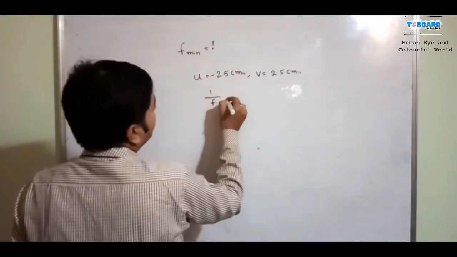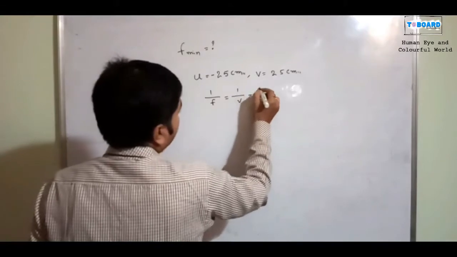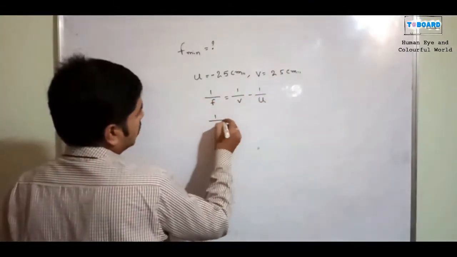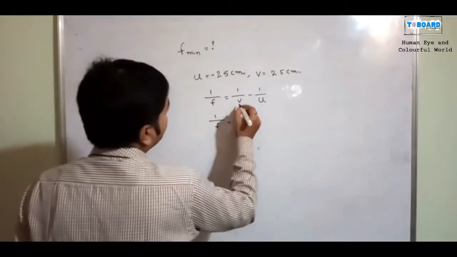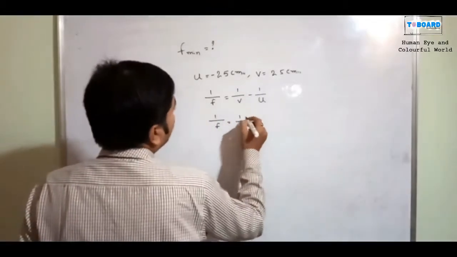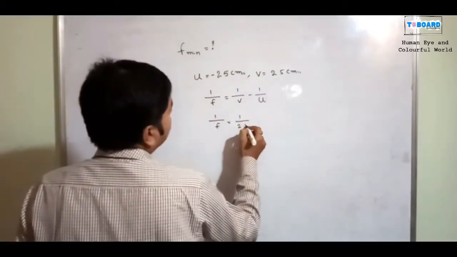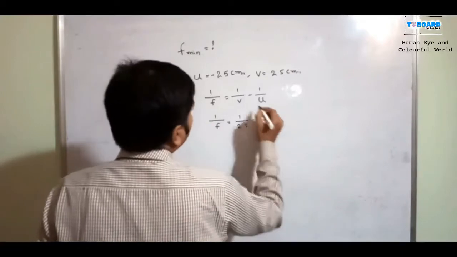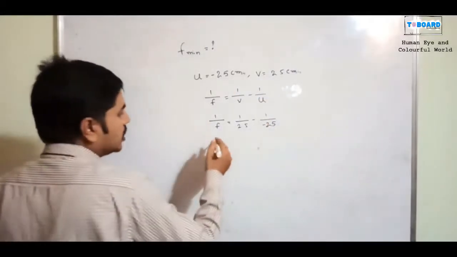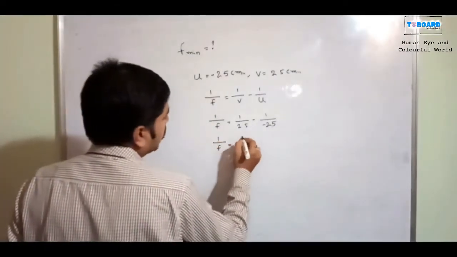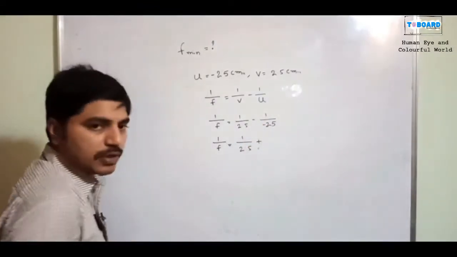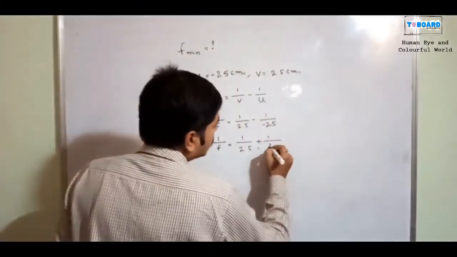Lens formula: 1 by f is equal to 1 by v minus 1 by u. Then I am going to substitute all the values. 1 by v means 2.5, minus of 1 by u means minus 25. So 1 by f is equal to 1 by 2.5, and plus, minus into minus is plus, 1 by 25.